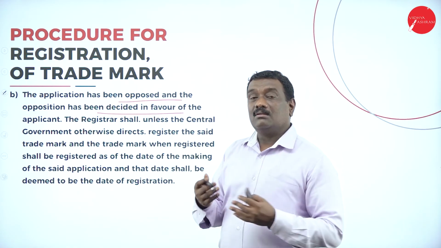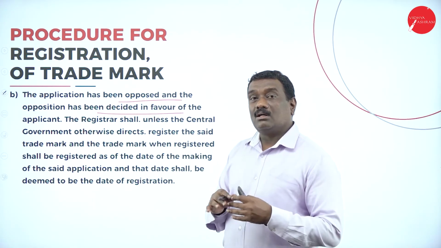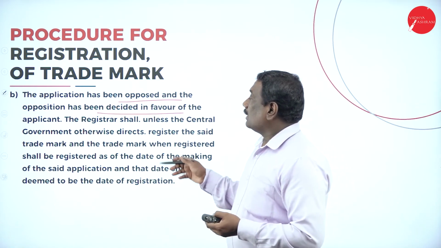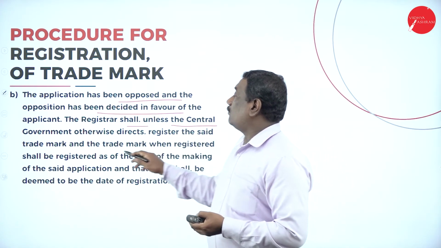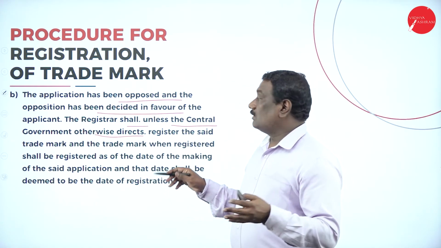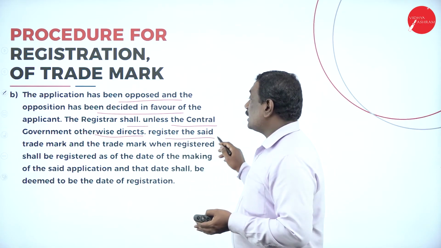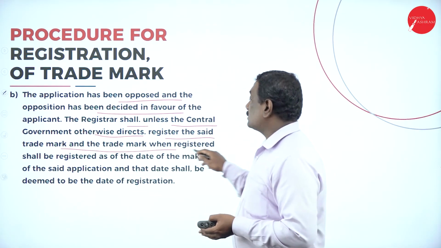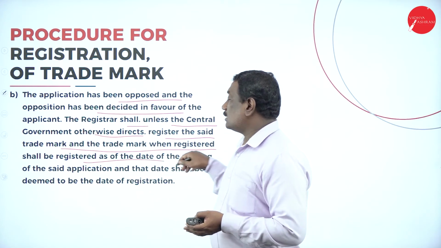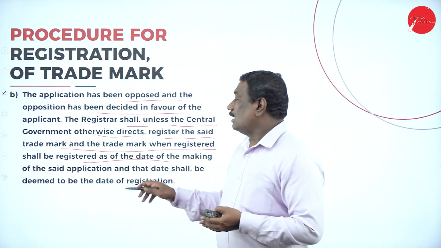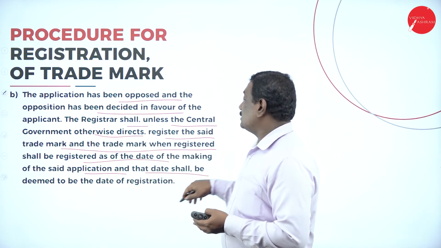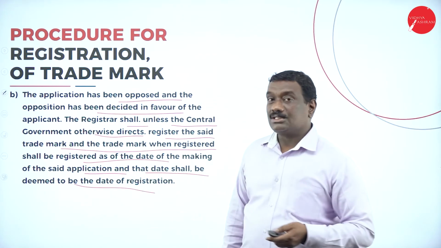Or there is a compromise between the opposition and the applicant, and the registrar shall, unless the central government otherwise directs, register the trademark. The trademark, when registered, shall be registered on the date of making that particular application, and that date shall be deemed to be the date of registration.